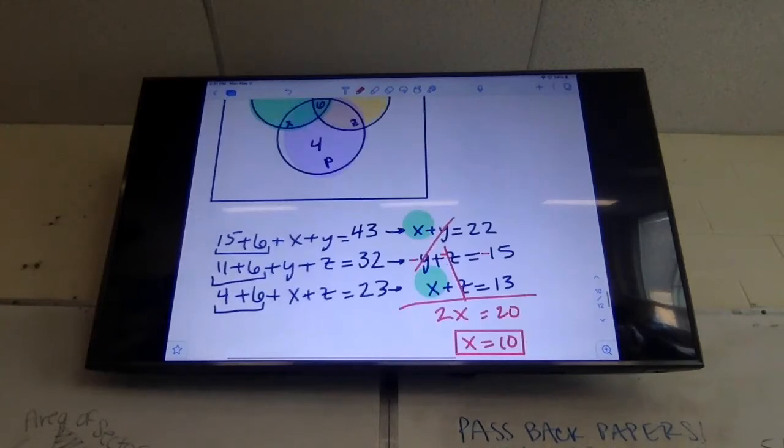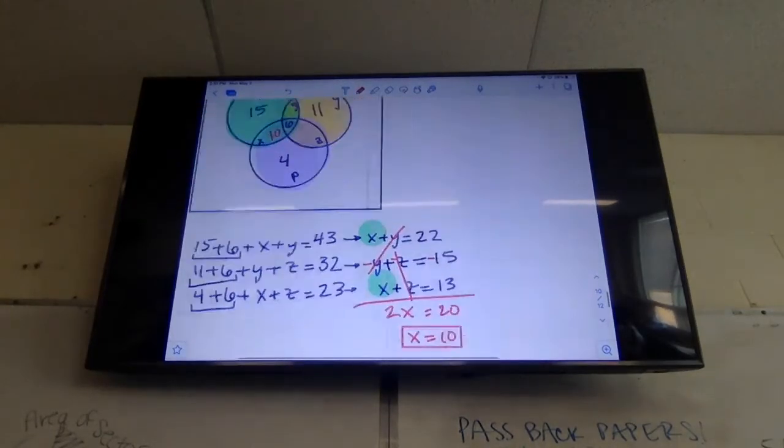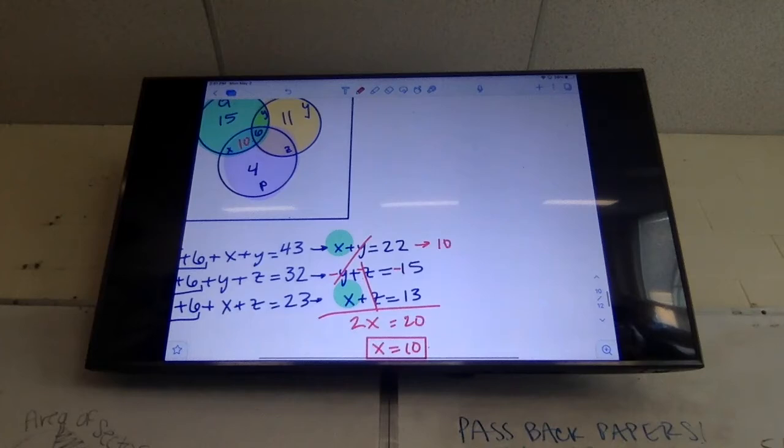All right, so I'm going to plug X in for 10, put it on my picture, plug it into my equation. So 10 plus something equals 22, so Y must be 12. And then 10 plus something equals 13, so Z must be 3.